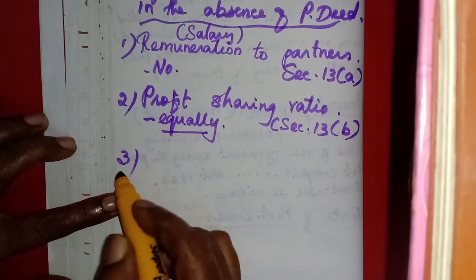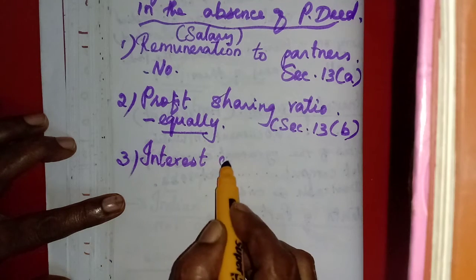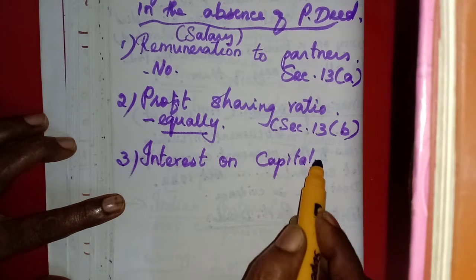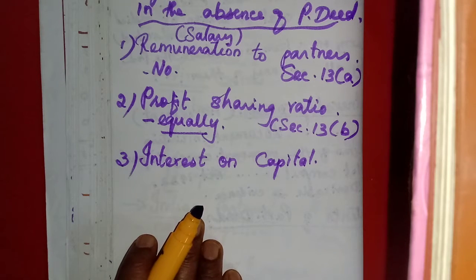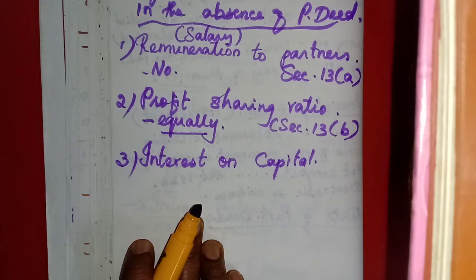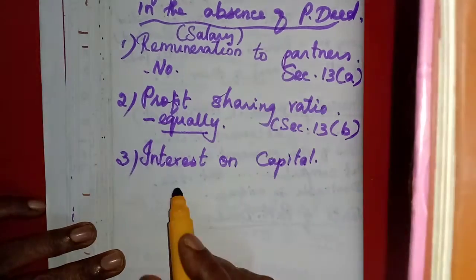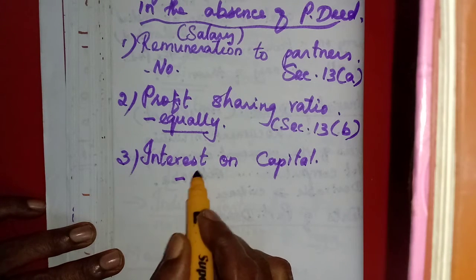then third one, interest on capital. We know each partner will contribute his own capital in the business. So they are entitled to interest on capital every year. At the end of the year, they will calculate the interest on capital. If it is mentioned in the partnership deed, it will be given from the profit.